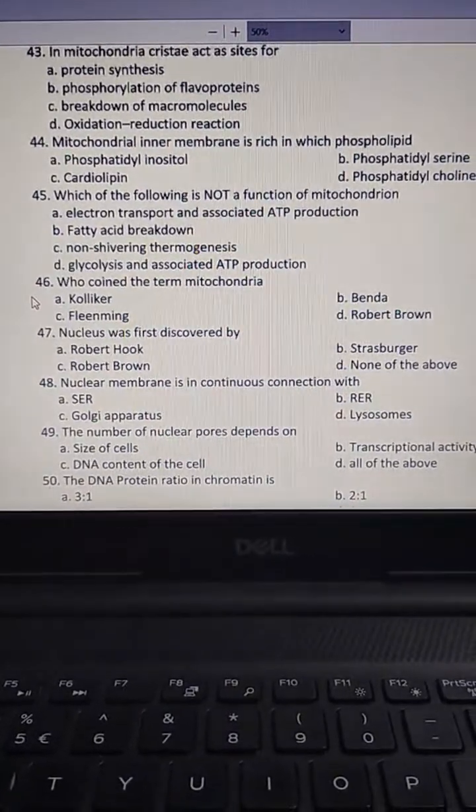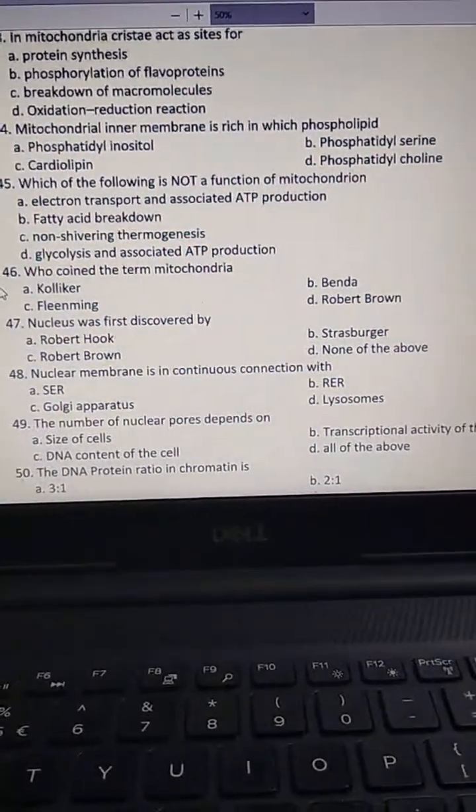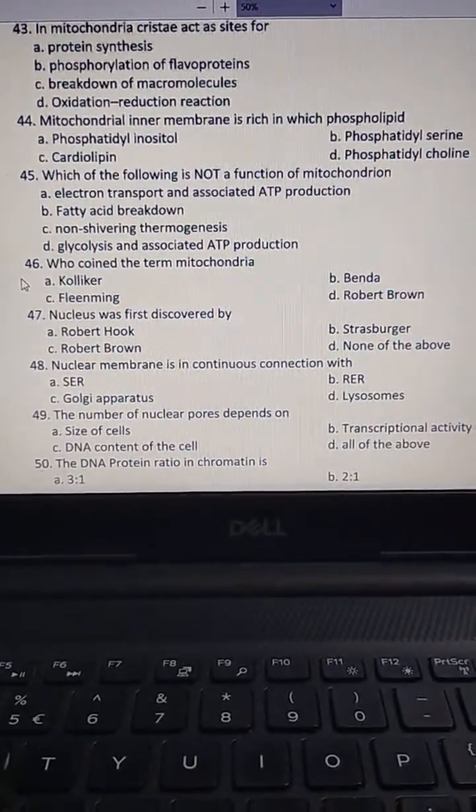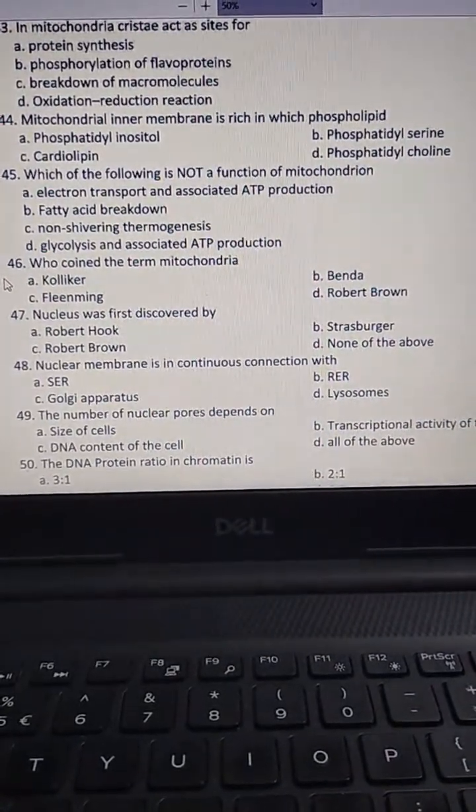The next one, mitochondrial inner membrane is rich in which phospholipid?